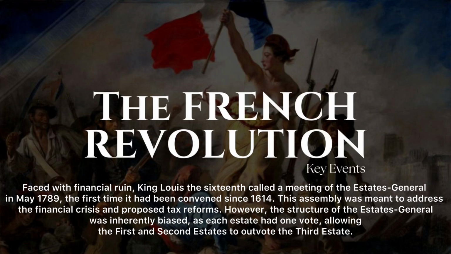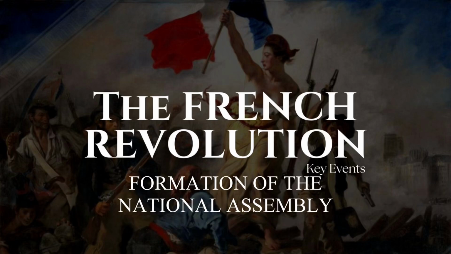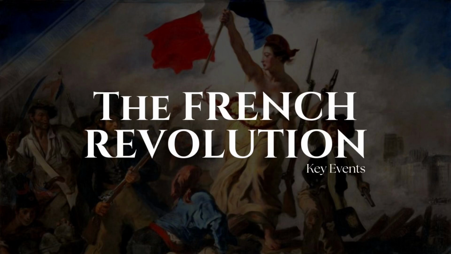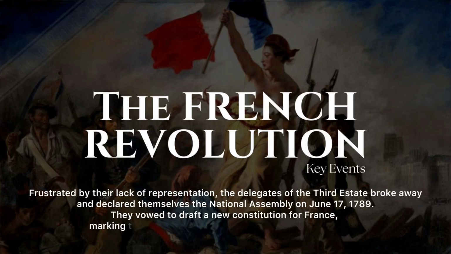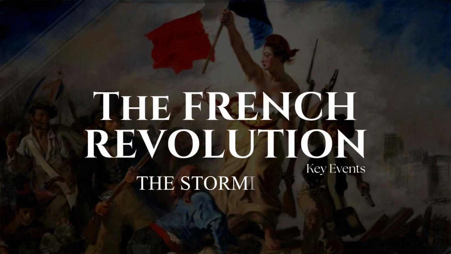However, the structure of the Estates General was inherently biased, as each estate had one vote, allowing the first and second estates to outvote the third estate. Formation of the National Assembly. Frustrated by their lack of representation, the delegates of the Third Estate broke away and declared themselves the National Assembly on June 17, 1789. They vowed to draft a new constitution for France, marking the first act of defiance against the king's authority.